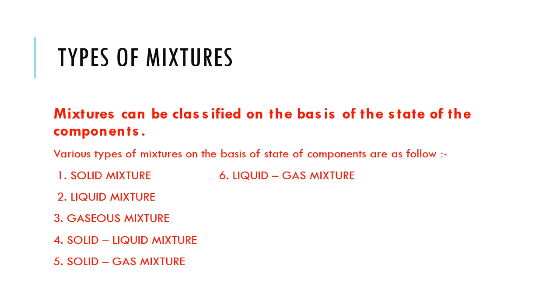Now we will take the types of mixtures. Mixtures can be classified on the basis of the state of components. The various types are as follows. First, solid mixture, where all the components are solid in state. Second, liquid mixture, where all the components are liquid. Gaseous mixture, where all the components are gaseous. Solid-liquid mixture, solid-gas mixture and liquid-gas mixture.